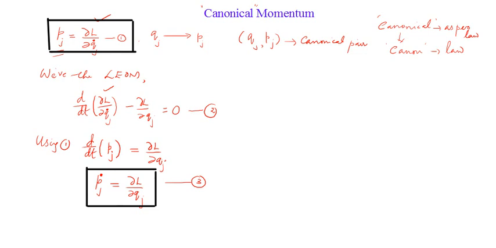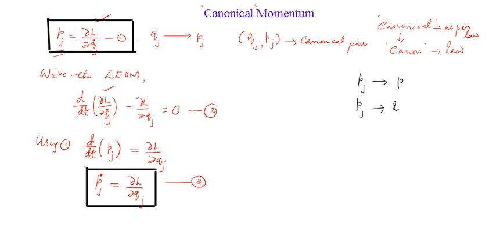Just think of that. Pj is the generalized momentum, right? In the case of translational motion of simple systems, this Pj can simply be the linear momentum P. That is what we have seen in our previous examples. In the case of simple rotational motion, this Pj turns out to be the angular momentum L.